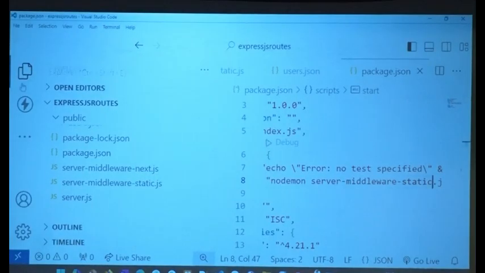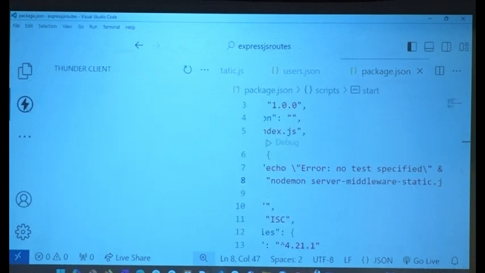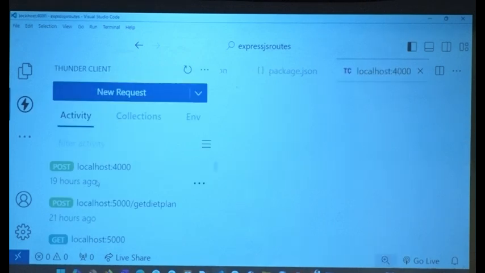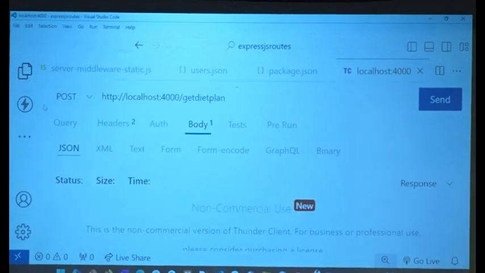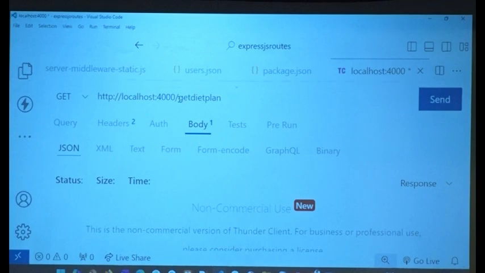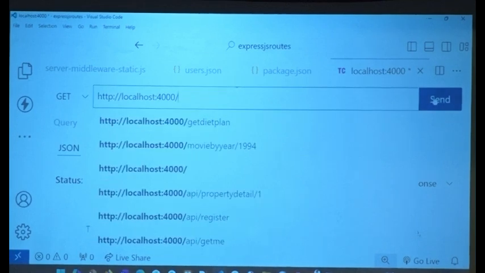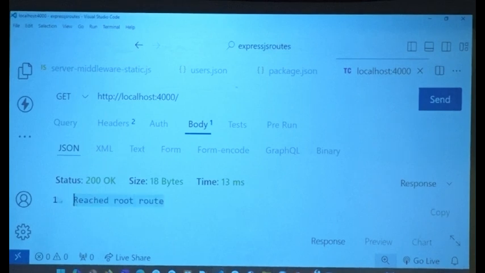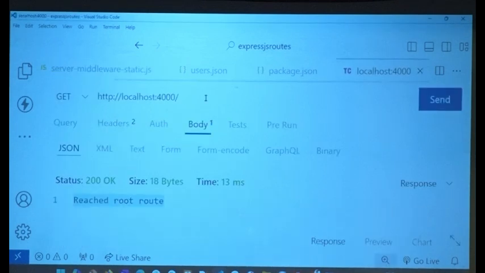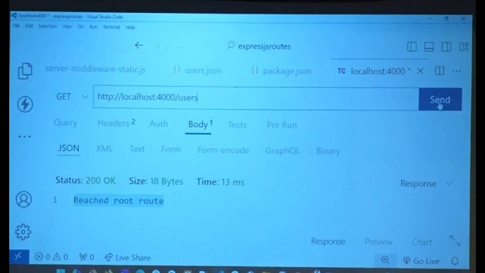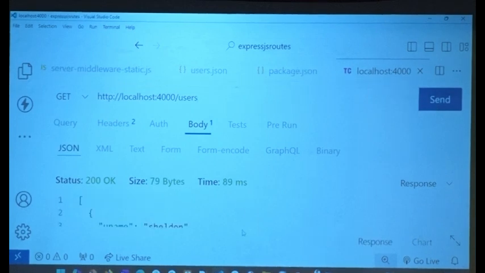Let me go back, go to Thunder Client, localhost 4000. This was from yesterday's session. Always check if the route is working fine. Send, reached route, done. And what is the other one, please? What is the next one? Users. So I'll say /users and send. You see, I got Sheldon and Penny. This is the data that I got.